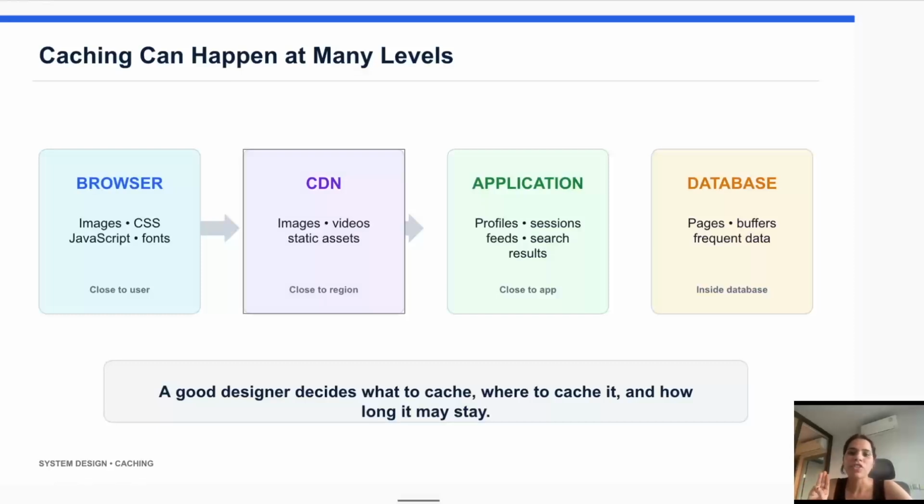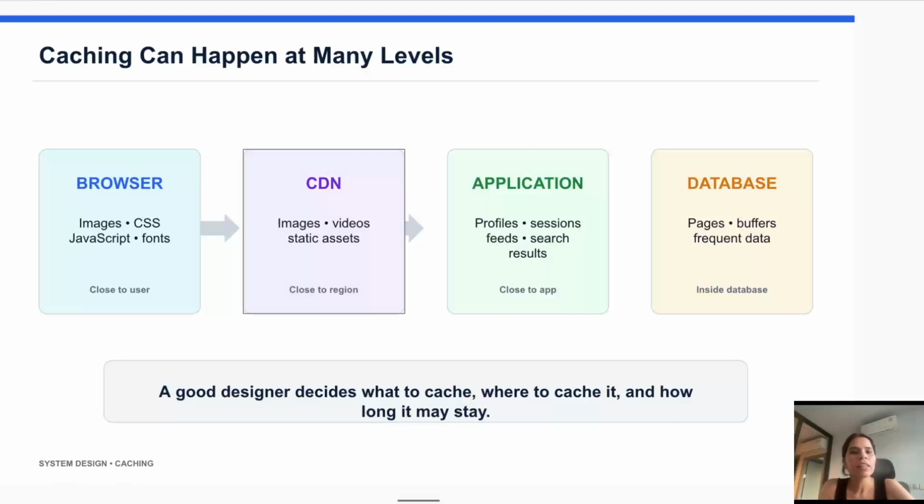Third is your application cache. This is the layer where tools like Redis come into the picture. The application stores frequently accessed data such as user profiles, login sessions, trending posts, product details, and popular search results. So instead of querying the database every time, the application can quickly retrieve this data from the cache. So this is application caching, which is the third layer of caching.